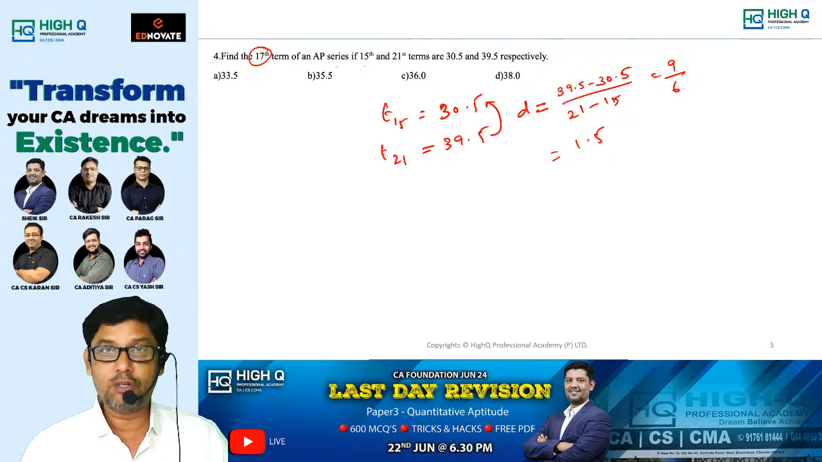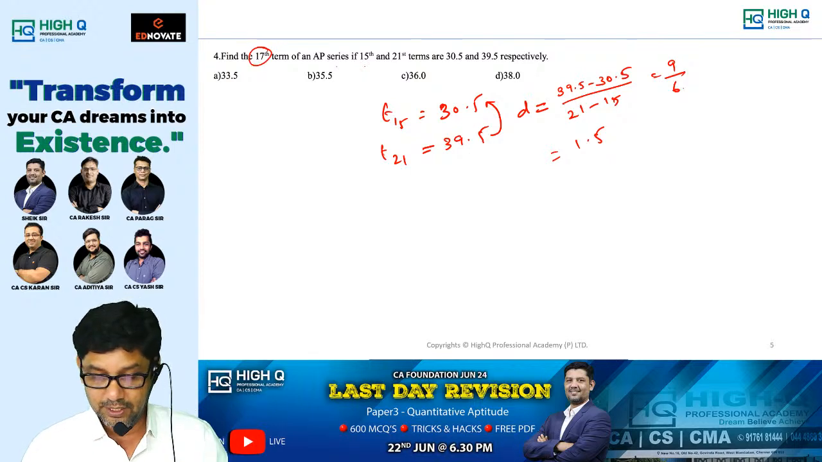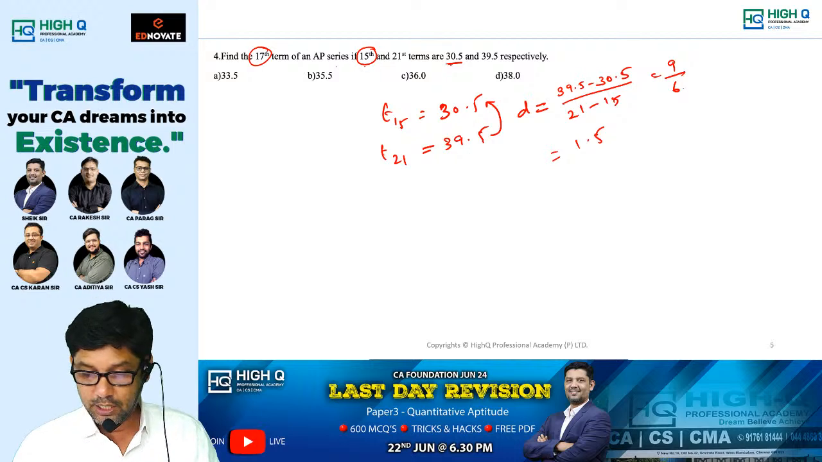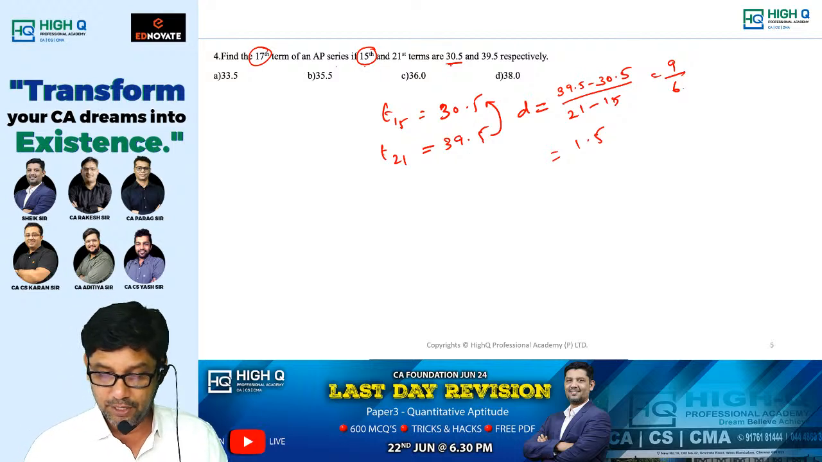They ask you to find the 17th term. I know the 15th term is 30.5. The 17th term is 2 terms ahead of the 15th term. So 2 into 1.5 is 3. So 30.5 plus 3 is 33.5, which is our answer.